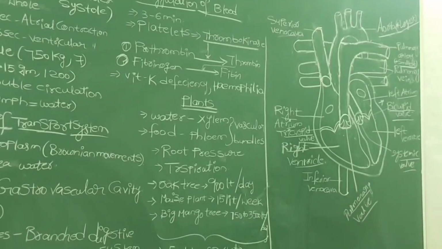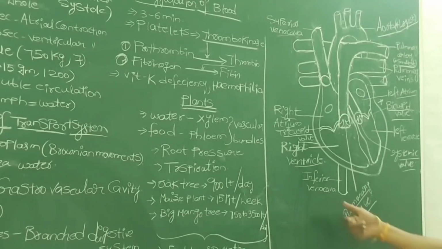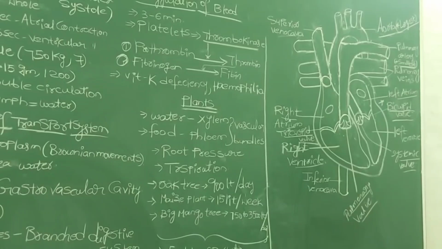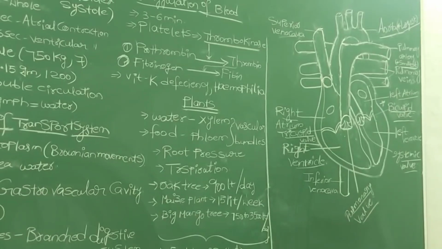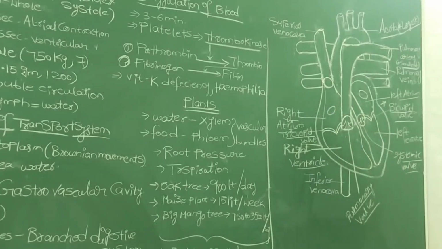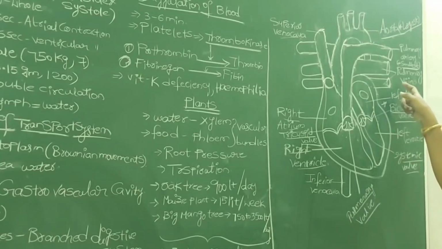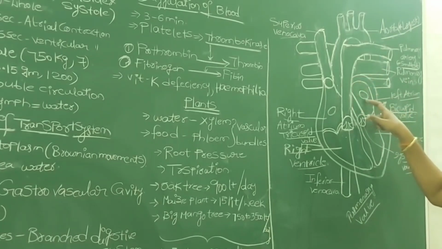The superior vena cava collects deoxygenated blood from your upper body parts like head and neck, and the inferior vena cava collects blood from your lower body parts like legs and hands. These 2 veins open into the right atrium or right auricle. At the same time, the pulmonary veins, which collect blood from the lungs, open into the left atrium.